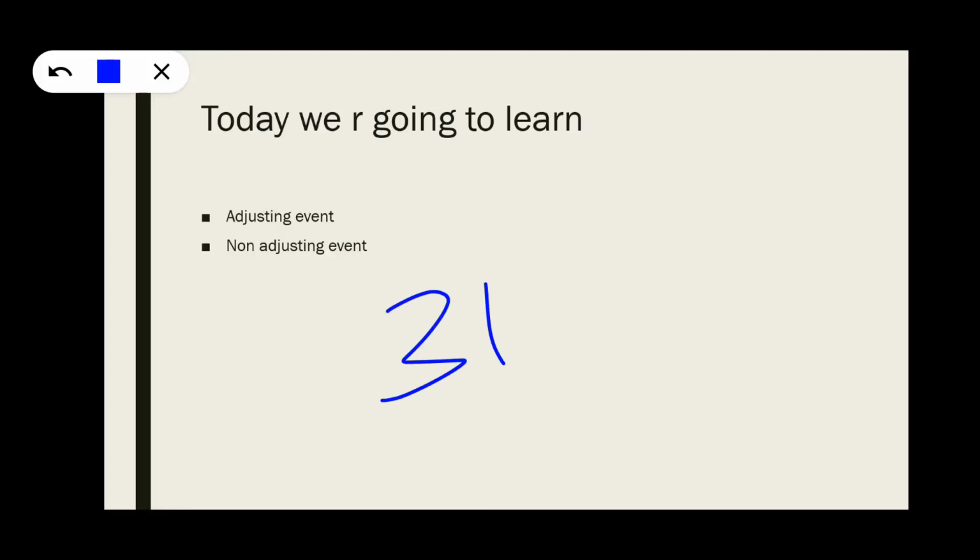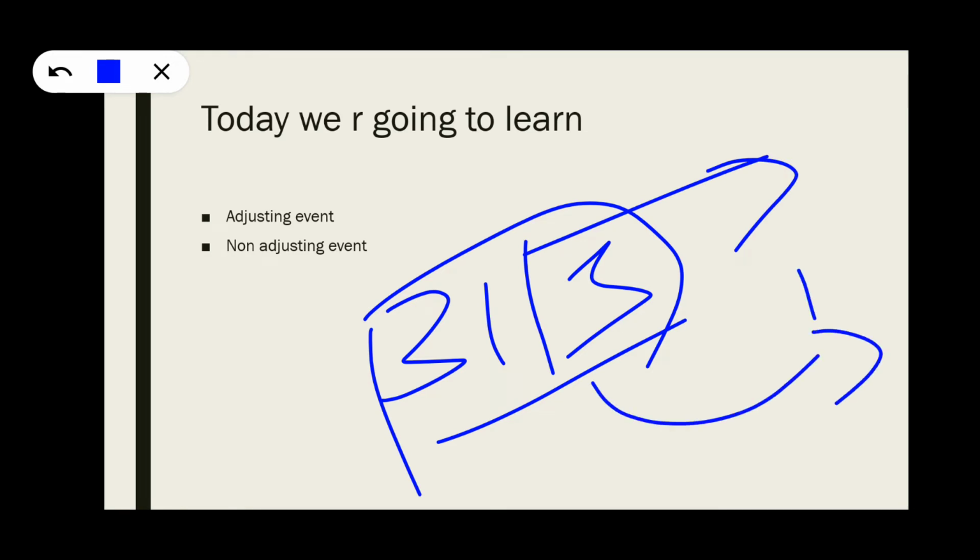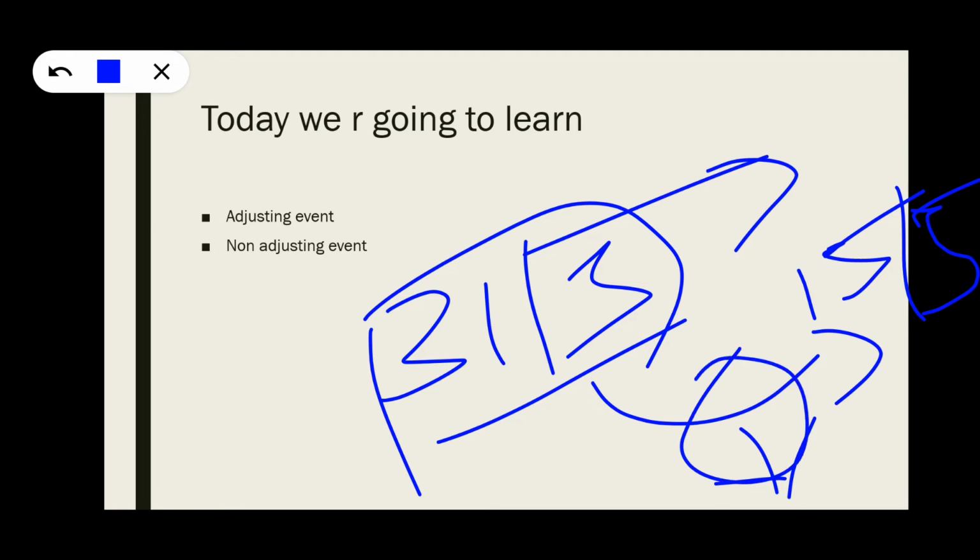We are doing the 31st March audit, which means we are going to prepare the 31st March financial statements, and there are events between then and the 15th May approval of the financial statements. Why do we have to give these events in the financial statements? Why do we have to adjust? Because they are material, and because of that, many investors are going to change their decision.